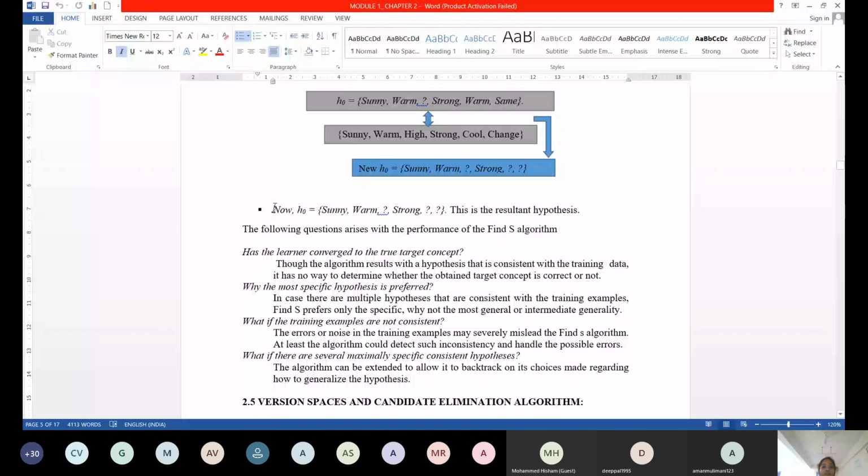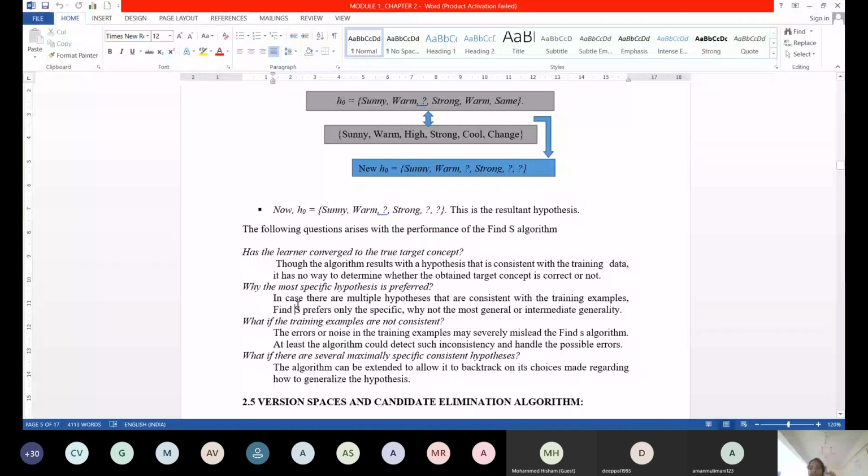Why is the most specific hypothesis preferred? Aman has asked me a doubt here. Why we had a question mark, why can't we ignore? See, that is a problem with Find-S, I'm considering only specific. Where is the general region? Am I moving from general to specific? See, the region is a big space of hypothetical situations. I have to move for every positive example. What I did in Find-S is why the general specific region is not getting shrunk.